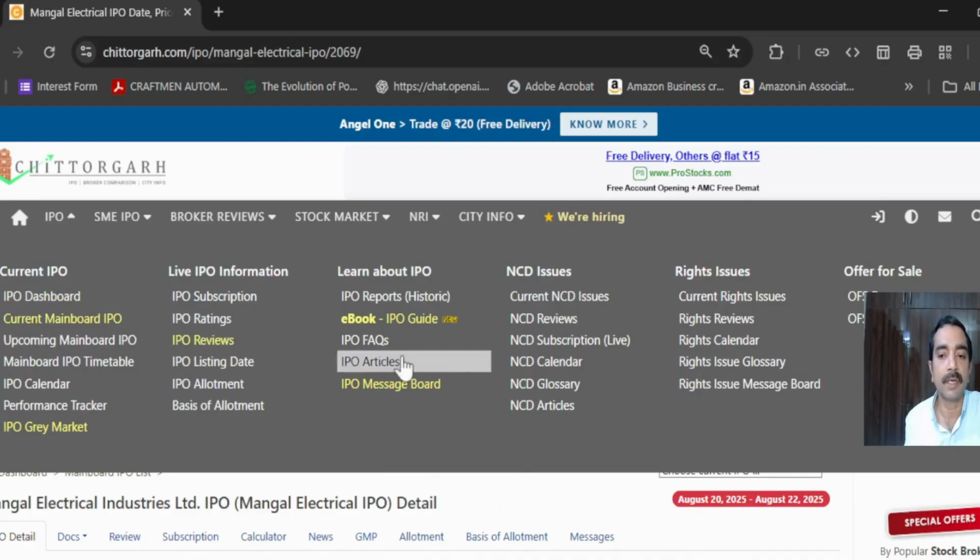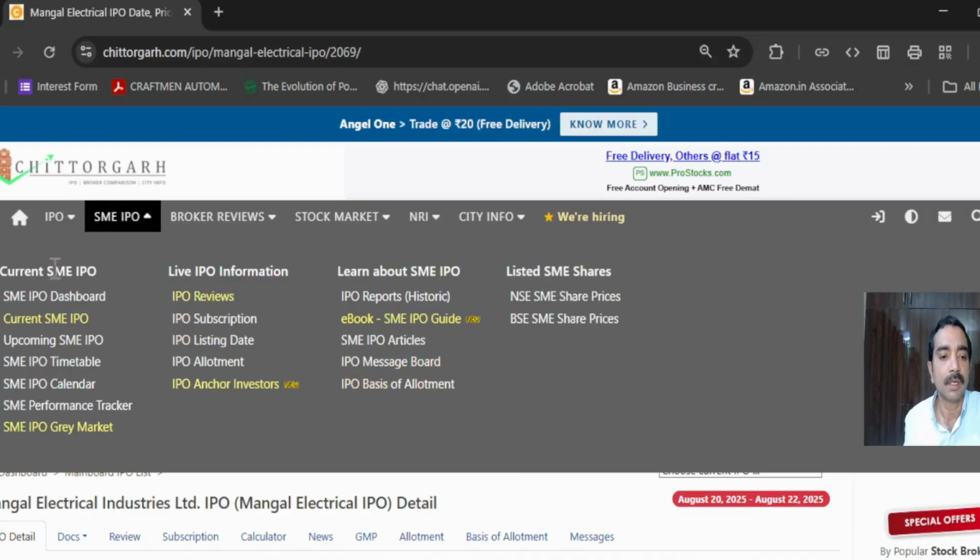In a similar way, when it comes to SME IPO, this also covers a lot of pointers. This particular tab deals with and gives you information about the SME IPOs which are coming up during the course of time.